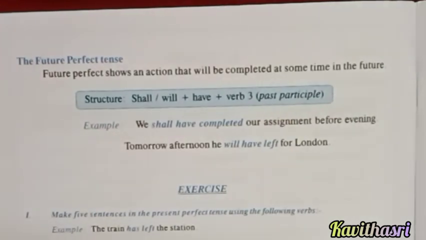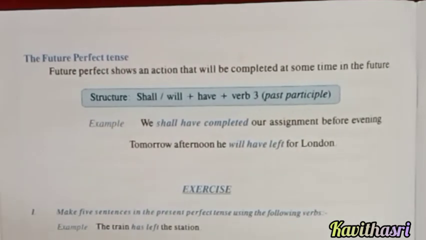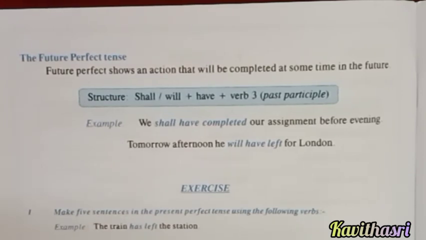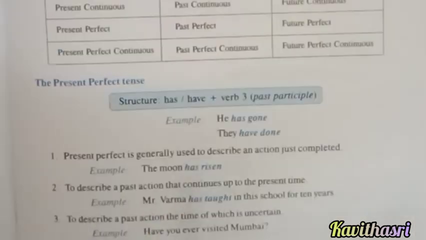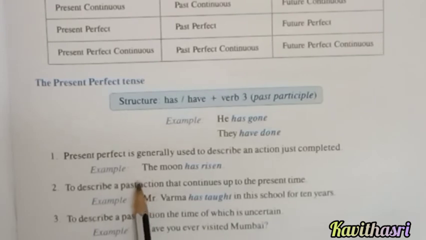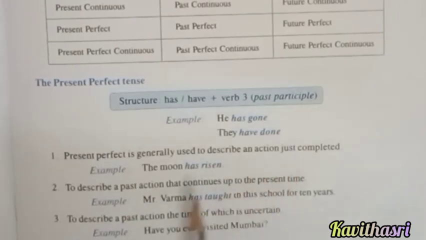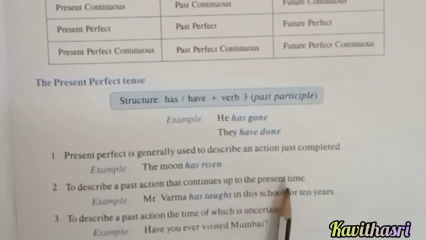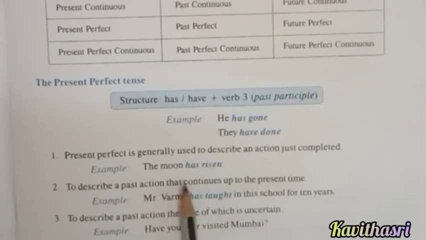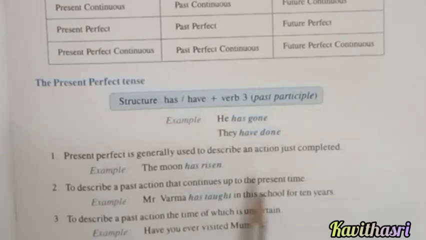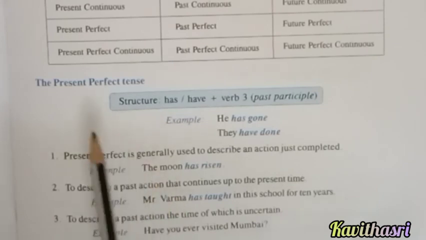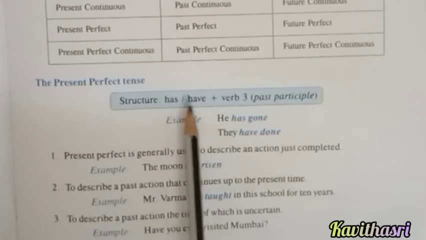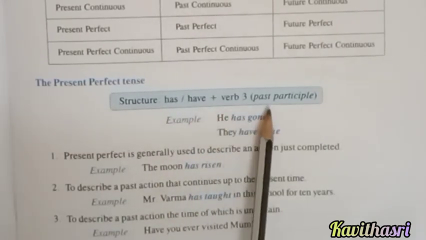So what are the three perfect tenses? Present perfect tense, past perfect tense and future perfect tense. Present perfect tense is a completed action that continues up to the present time. Its structure is has or have plus verb in third form.